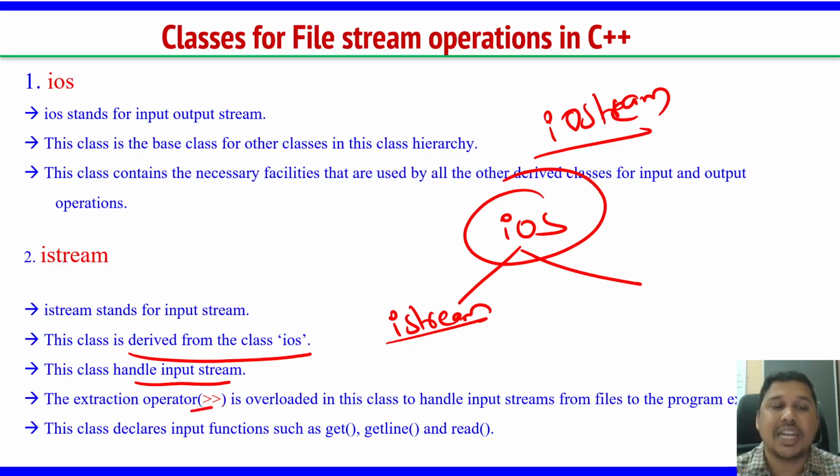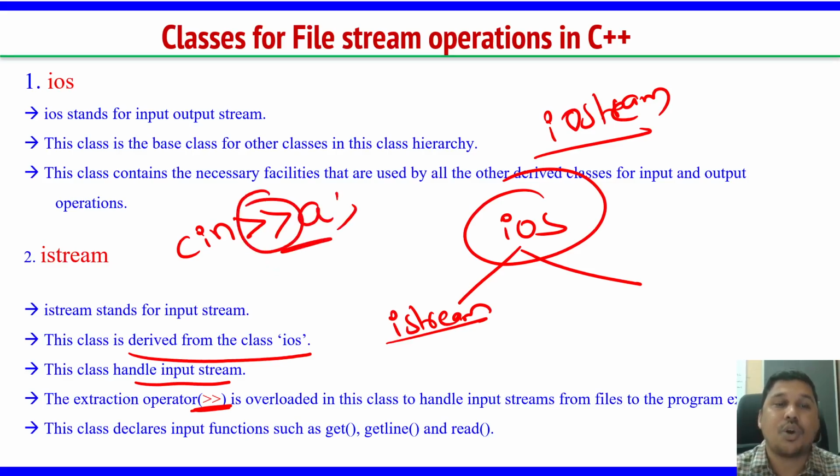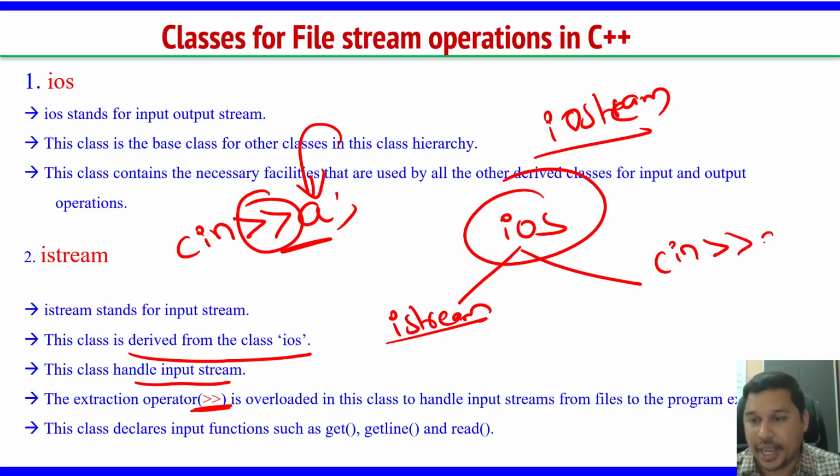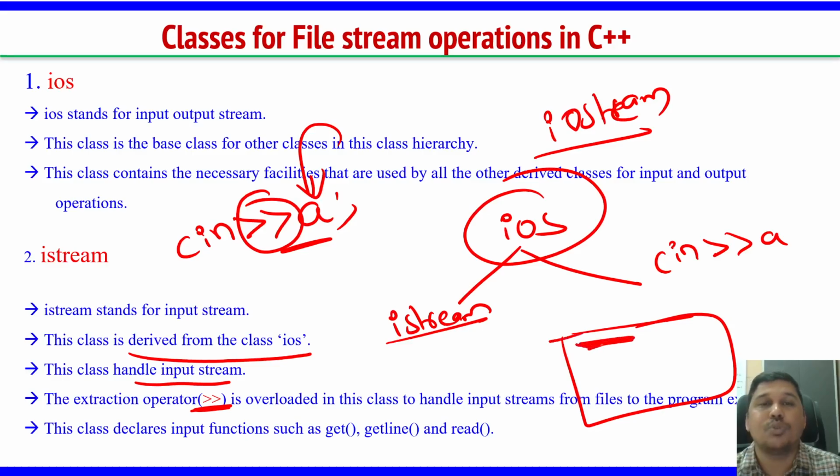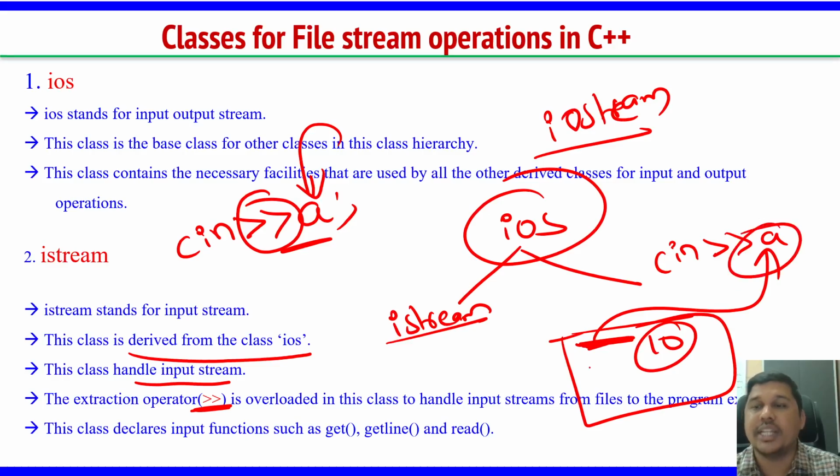Which operator do we use here? The extraction operator. We always write cin of A, right? This operator is called the extraction operator. Whatever value the user is giving on the console, that stream is copied into A. If a user gives 10, that 10 is the stream, and it is stored in A.